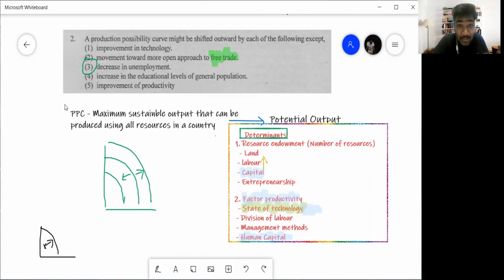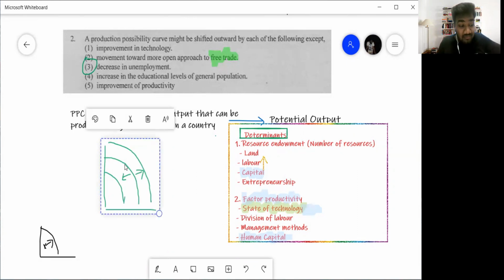So what does the PPC show us? Remember, we studied in the 2011 paper also. The PPC showed us the maximum sustainable output that can be produced. So by using all your resources, what is the maximum sustainable output you can produce? A PPC shifting means now you can produce more goods or fewer goods.